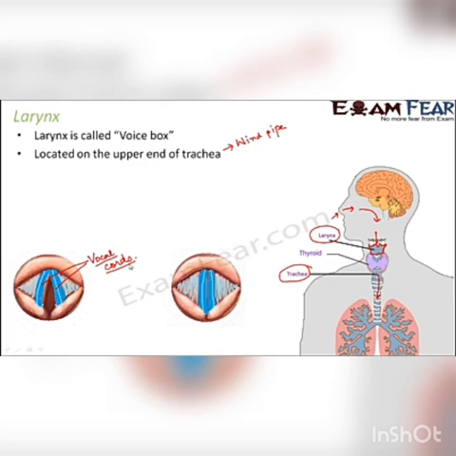Now what happens to these vocal cords? These vocal cords are located in such a way that here you have muscles which fix them from behind. Due to the contraction and expansion of the muscles, these vocal cords can open and create some space in between them. Like here you can see there is an opening between the two vocal cords. Similarly, they can come closer and the opening can be closed.